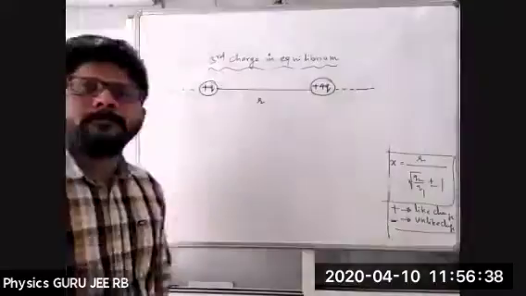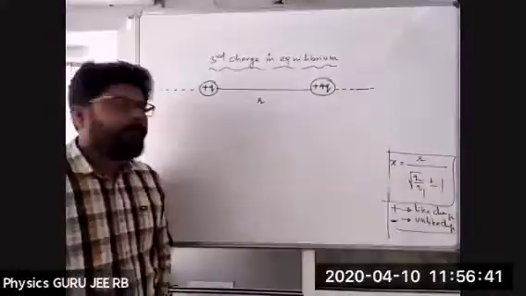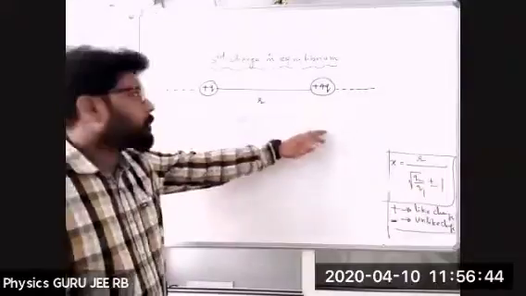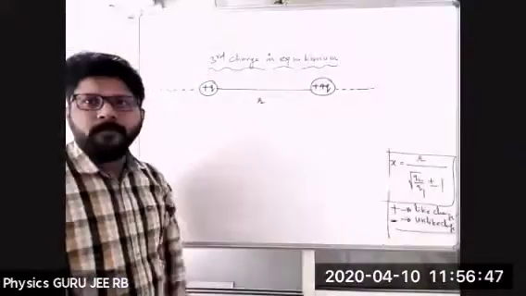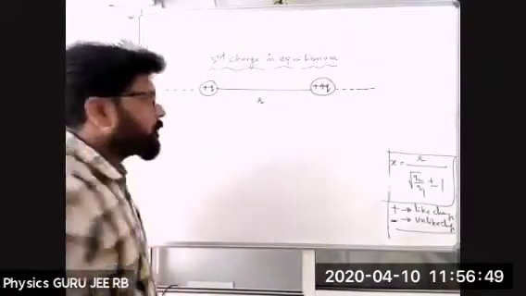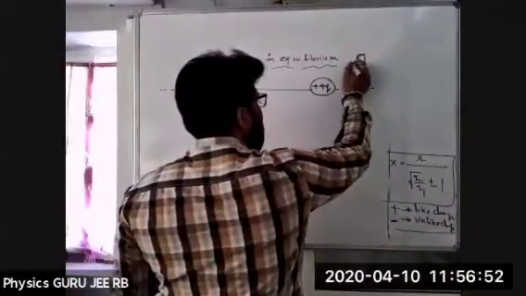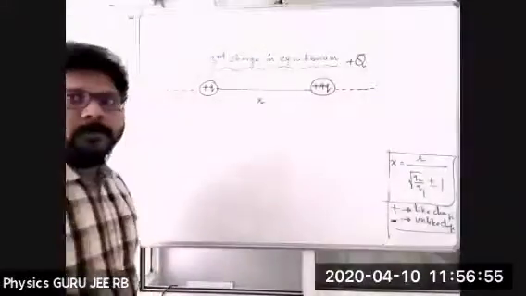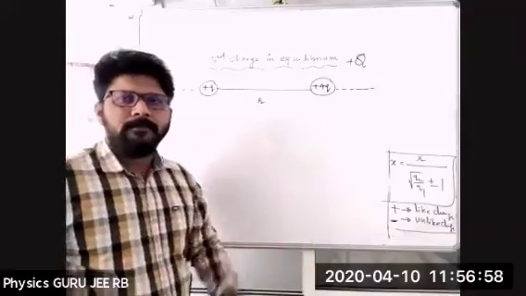Now see here, all of you. This is nothing but the line joining plus Q and plus 4Q. The third charge is in equilibrium. I am taking a plus capital Q, plus or minus, no problem.